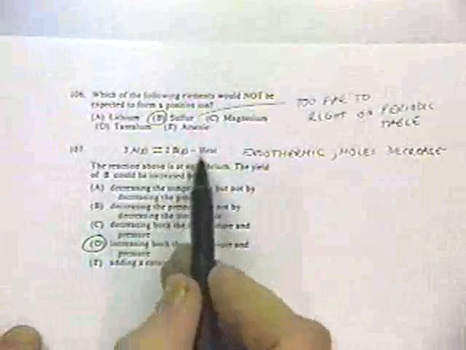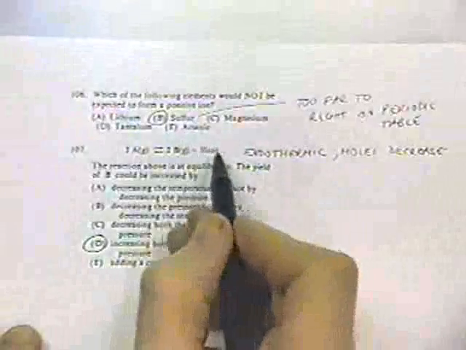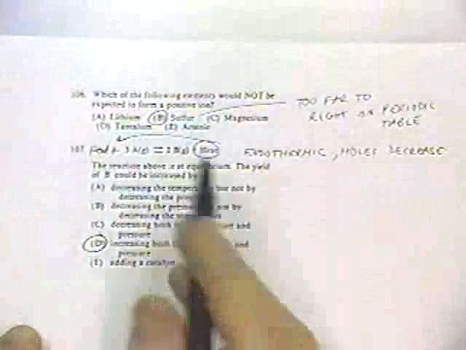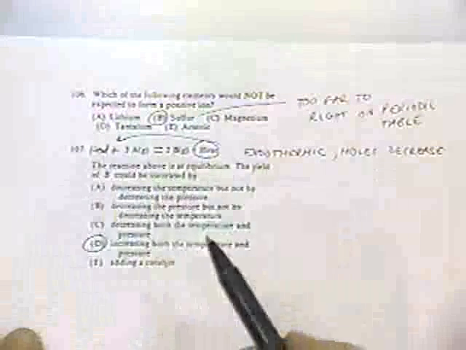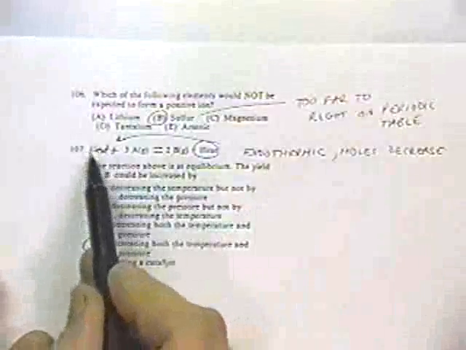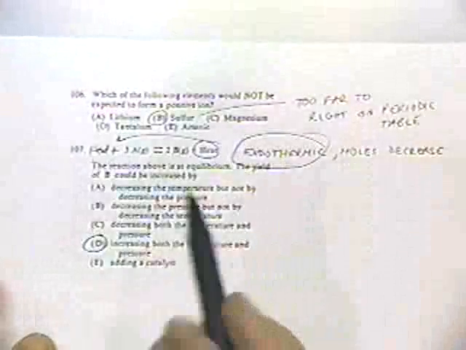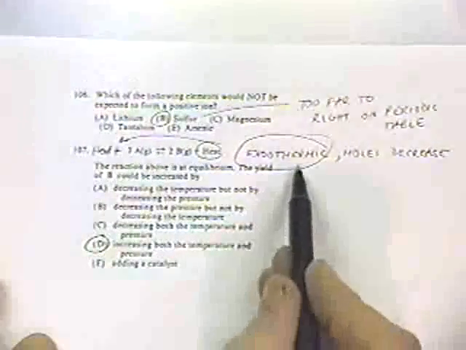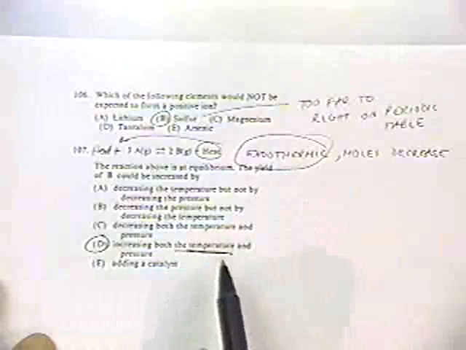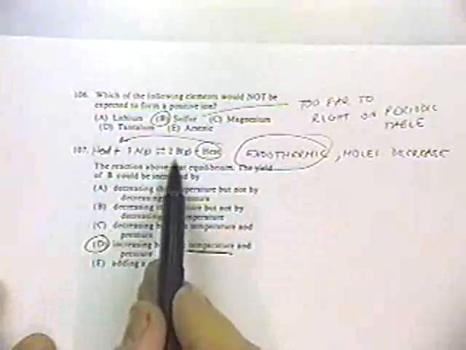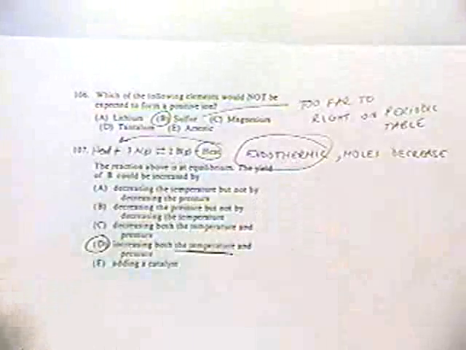Okay, here we have an oddly written equation. We've got species A going to B subtracting heat. The way I would prefer to write that is put the heat on the other side, so heat plus A goes to B. You can think of these things as just ordinary mathematical equations, put them on either side as you care to. So since we have to add heat to make this thing go, that means it's an endothermic reaction. And then we see that there's a decrease in moles. So endothermic reactions are favored by high temperature, and if we increase the pressure, we'll force it to the right, because it can get out of the way of that high pressure by shrinking and forming product.